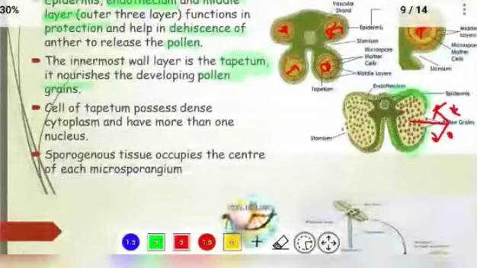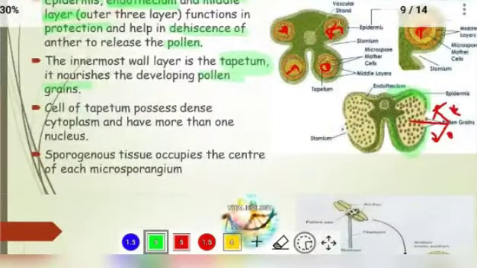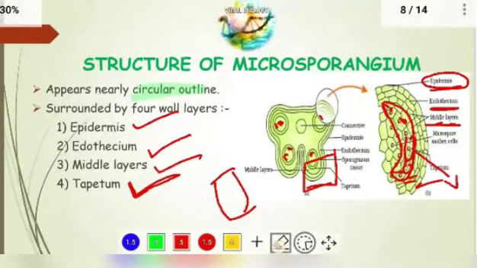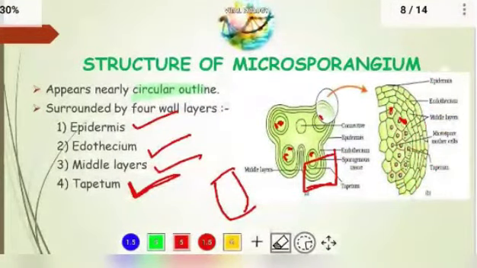Next point: sporogenous tissue occupies the center of each microsporangium. Inside this, you can observe here, inside the tapetum layer, after the tapetum there is the sporogenous tissue. Here you can observe the empty sporogenous tissue, without nucleus.